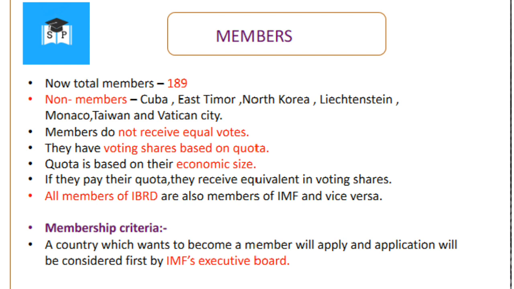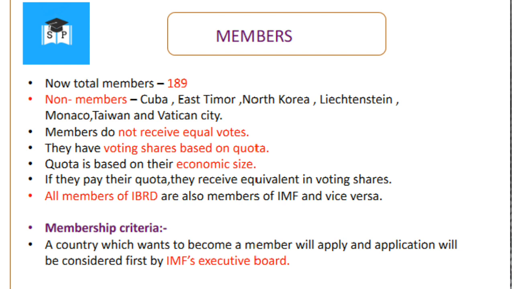But in the case of IMF, the members do not receive equal votes. They have voting shares based on their quota. This quota is based on the economic size of the country. If they pay their quota, they receive an equivalent voting share. All the members of the International Bank for Reconstruction and Development are also members of IMF and vice versa.